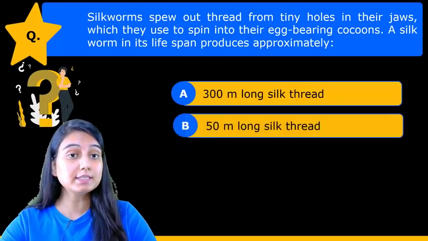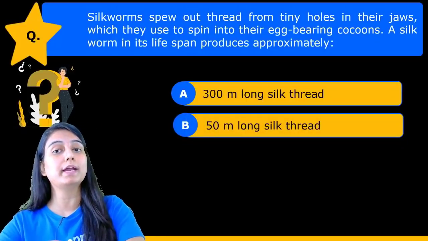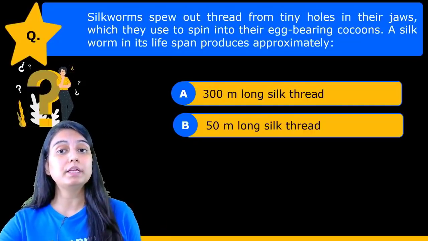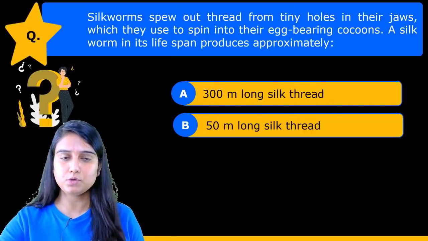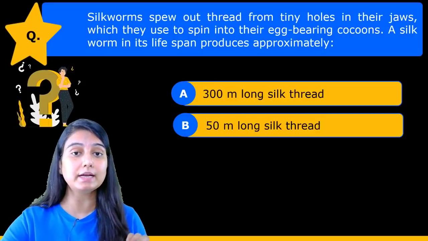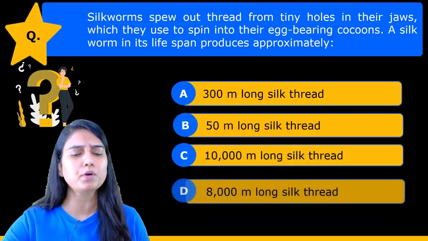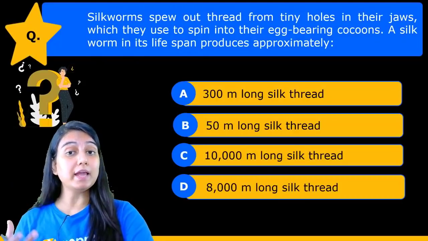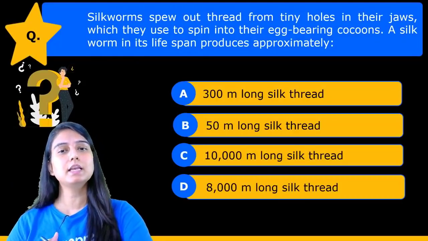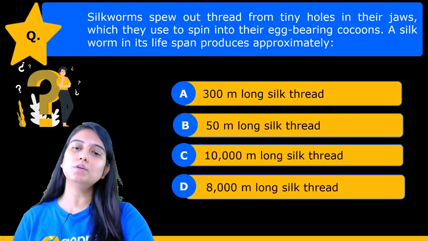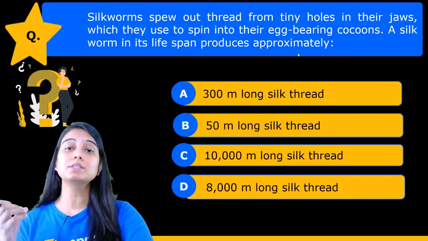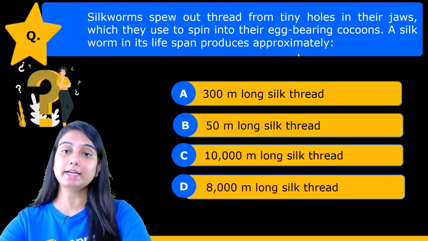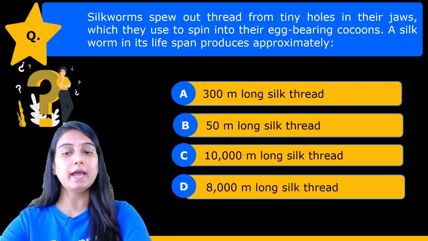And the question is: silkworms spew out thread from tiny holes in their jaws, which they use to spin into their egg-bearing cocoons. So a silkworm in its lifespan produces approximately how long a silk thread? We have to tell that. So the correct answer, dear students, the correct answer is option A.